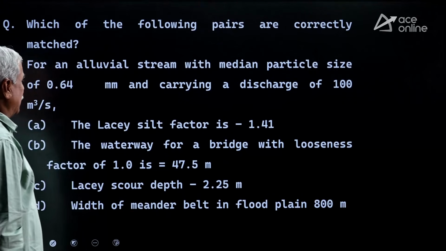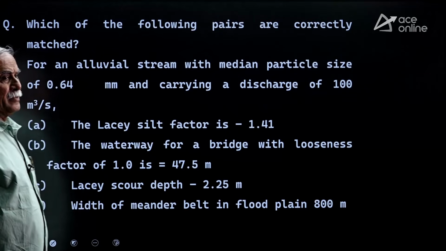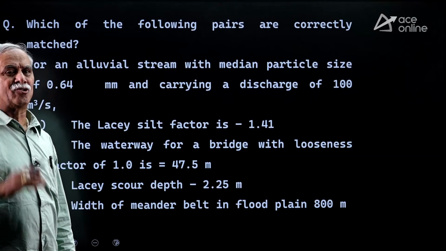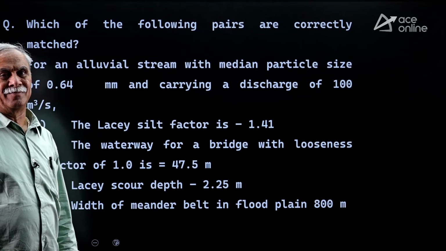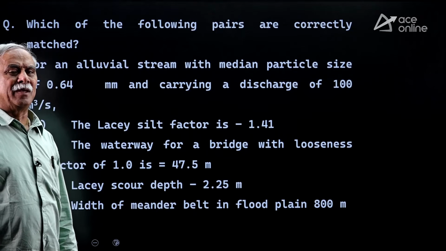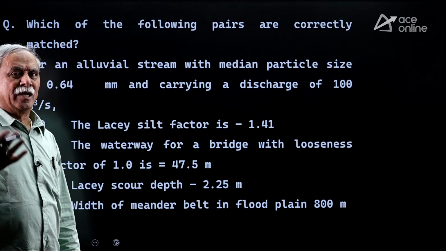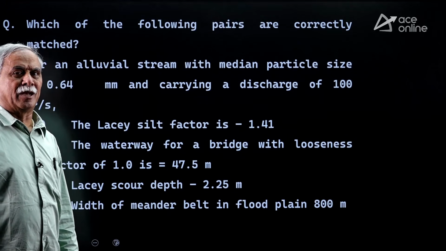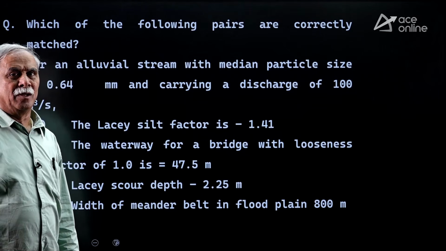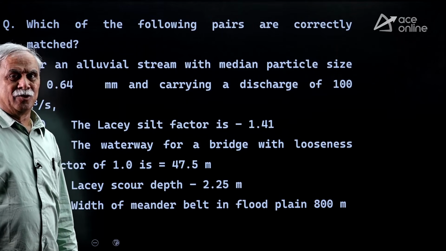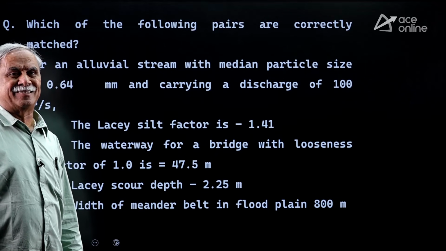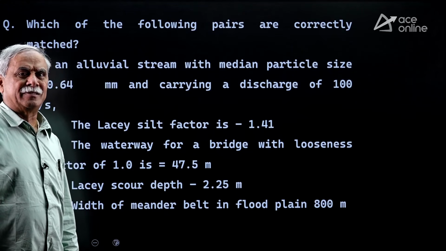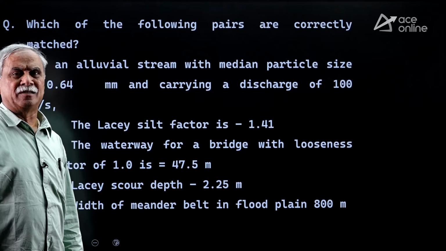Which of the following pairs are correctly matched? It's a problem. Sometimes the paper setter wants to take your longer time to solve a particular question. He is not happy with other types of questions, but he wants to consume your most valuable time. He wants to see how quickly you are able to solve a numerical problem, that too not a single problem, a combo of three or four numericals. You have to get it done faster, within 3 to 4 minutes. So this type of question will be hectic. Better to touch those problems only at the end of the 3 hours duration, not in the middle or at the early times.